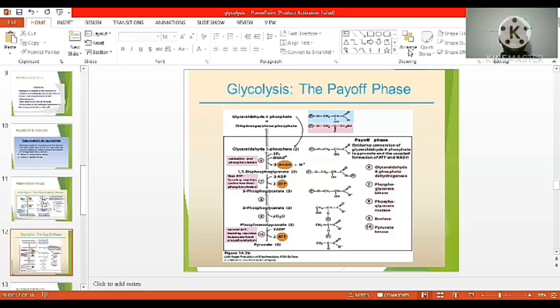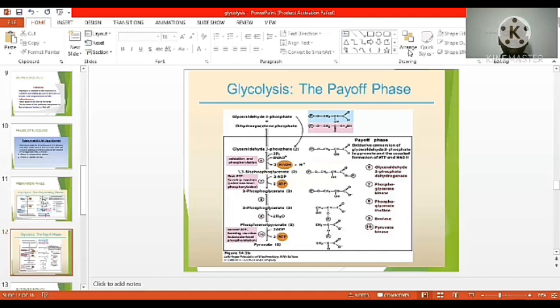ADP accepts the phosphate from 1,3-bisphosphoglycerate to form ATP. The end product of this reaction is 3-phosphoglycerate. The 3-phosphoglycerate is converted into 2-phosphoglycerate in the presence of mutase enzyme.